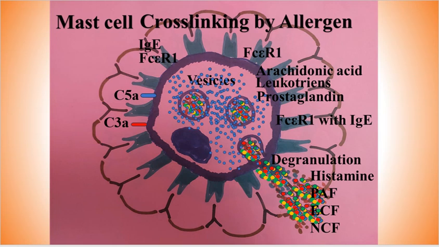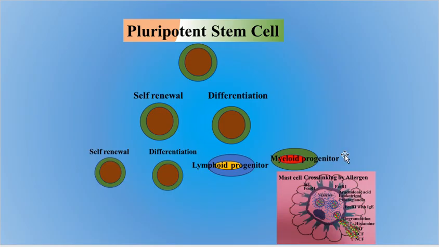In this lecture, I'm going to talk about the mast cell, and as you may know, the mast cell is a granular type of cell, and it is a tissue cell. Mast cells originate from the myeloid progenitor, from the pluripotent stem cell.